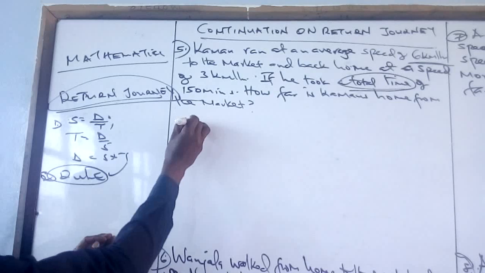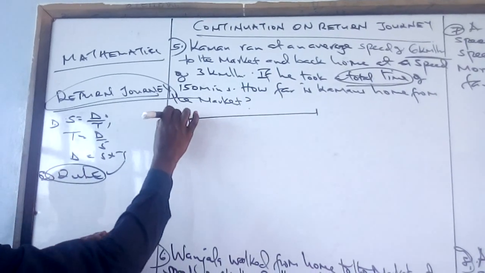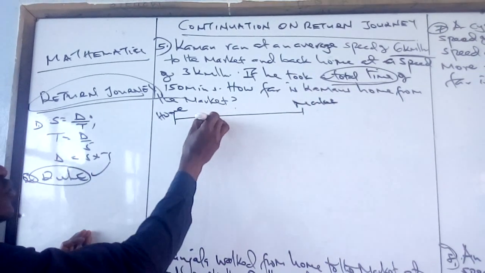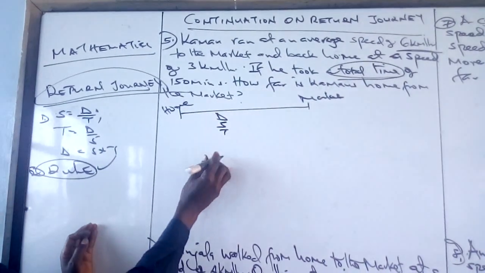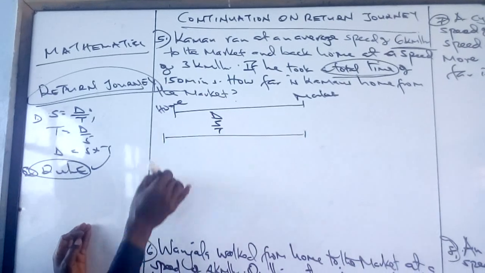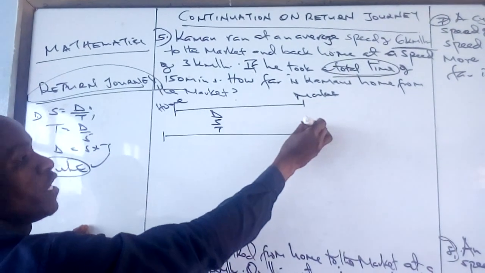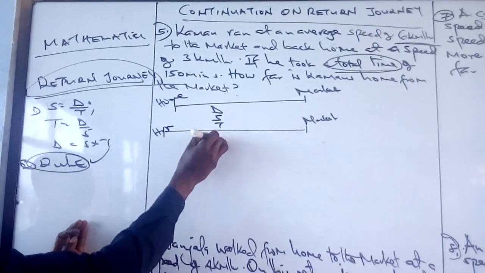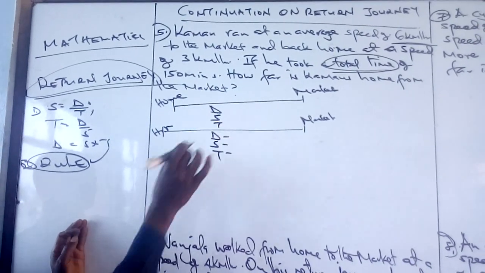So first thing, we agreed Kamau traveled from home to the market. He took distance, speed and time, and then again he traveled back home from the same market. He still covered distance, speed and time.